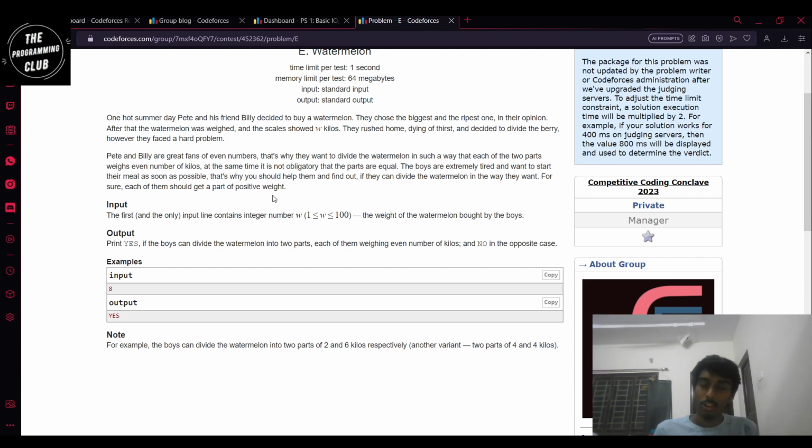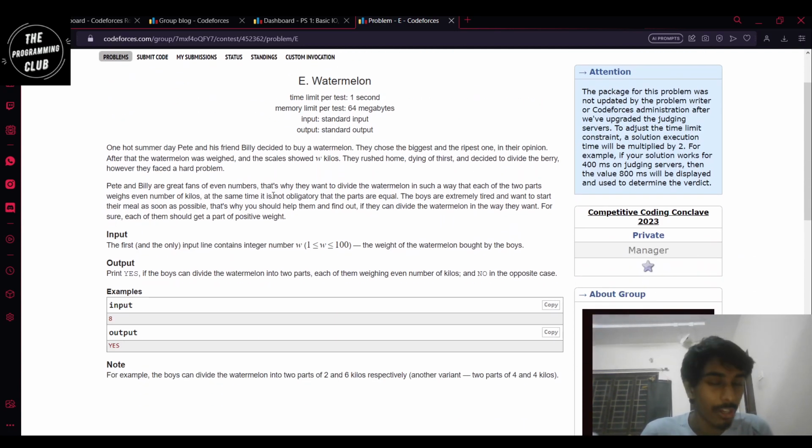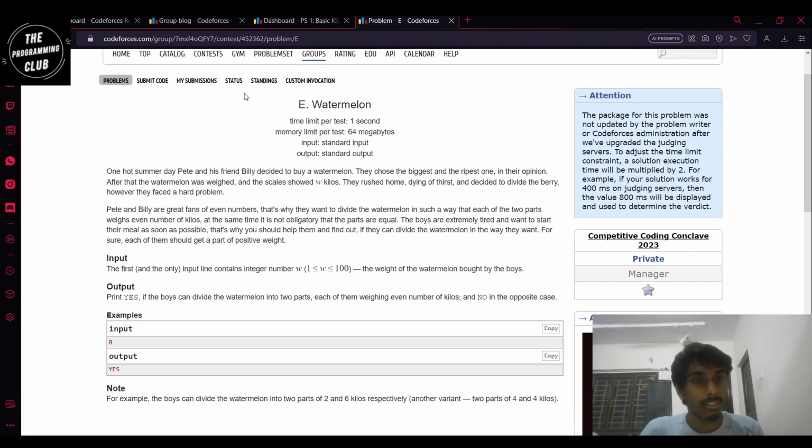So 0 is not a positive weight. So it means that the watermelon weighs at least 4 kilos. So basically, we're saying that W should be greater than or equal to 4 and it should be even. If that happens, we print yes. If not, then we print no. So let us do it.